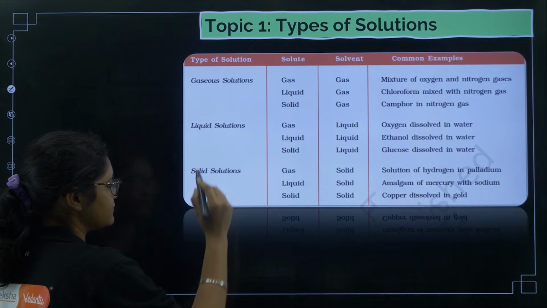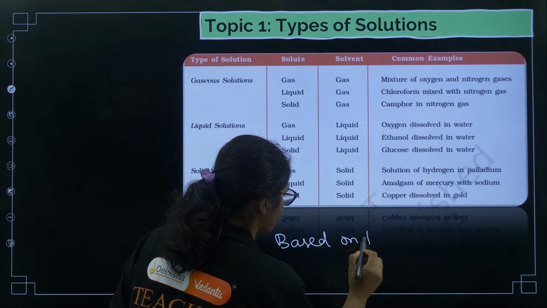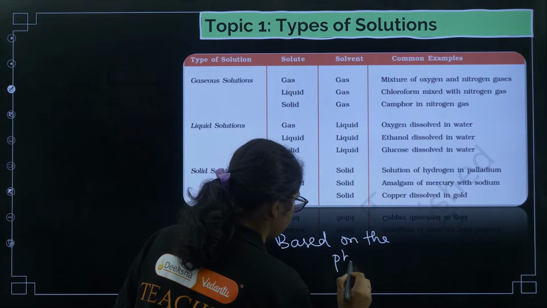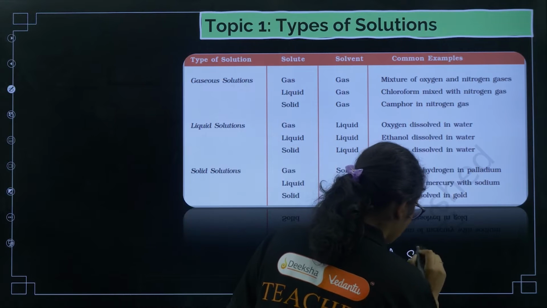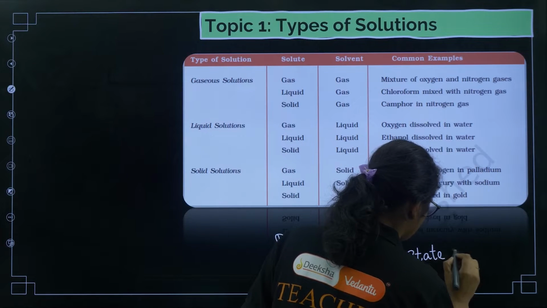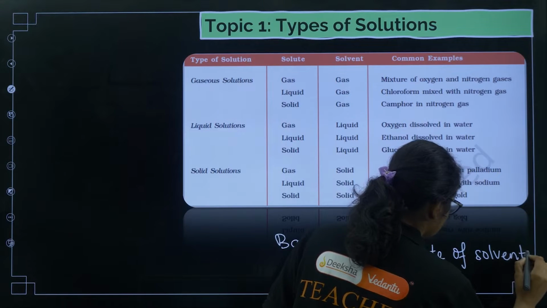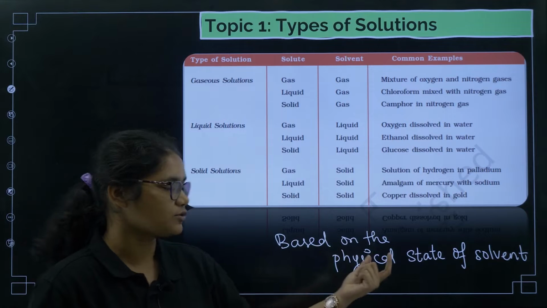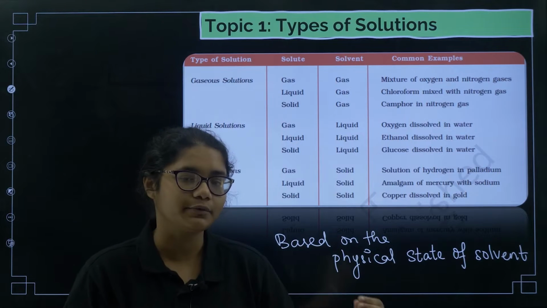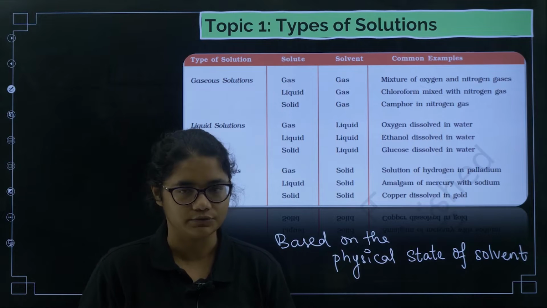First, types of solution, which I will tell you based on the physical state of the solvent. If the solvent is in solid state, we call it solid solutions. If the solvent is in liquid state, we call it liquid solutions, and if the solvent is in gaseous state, we call it gas solutions, right?